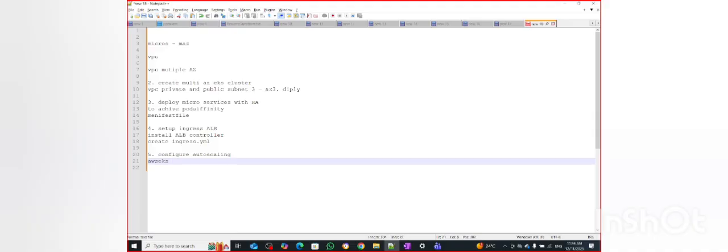Basically for auto scaling, we can achieve it with HPA, horizontal pod autoscaling, so we can create that. Also, AWS EKS provides the cluster autoscaler, so we can install the cluster autoscaler as well. By that way we can achieve this. Other things, I read some blogs and other YouTube videos that we can also use Karpenter to achieve this auto scaling. We are not using Karpenter over here, but I'm learning these things. We can use Karpenter as well.